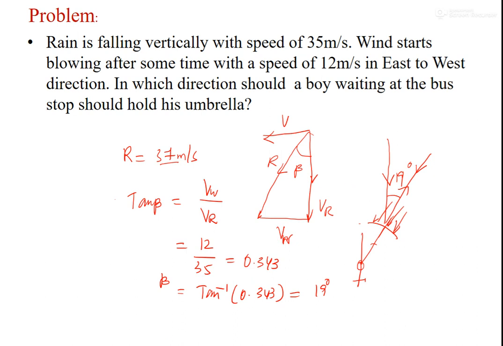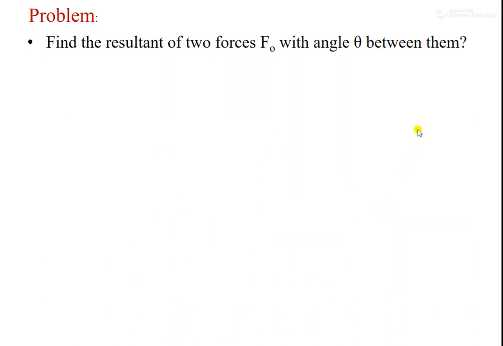Okay, so this solves the problem. We will see one more problem here. The question is, find the resultant of two forces F naught. Both have the same magnitude F naught, but the angle between them is theta. See here, there are two forces.